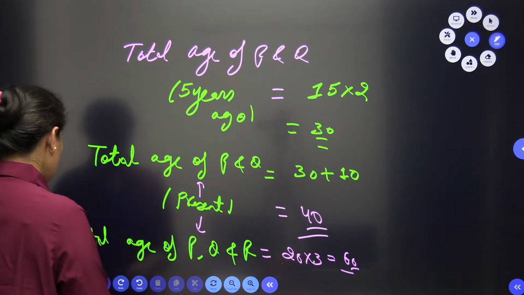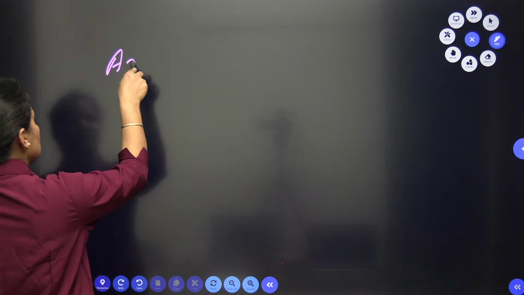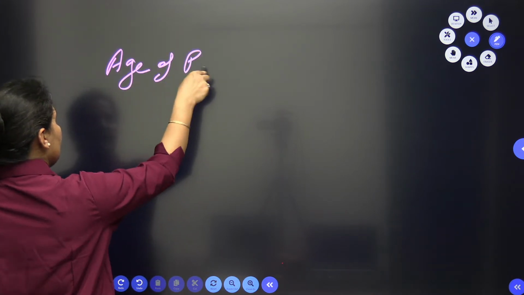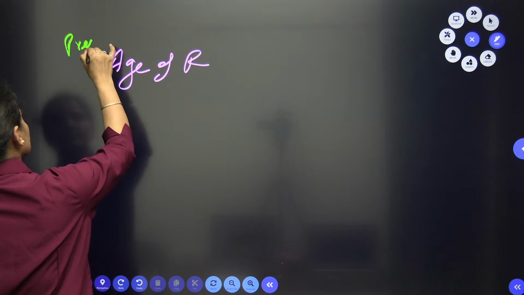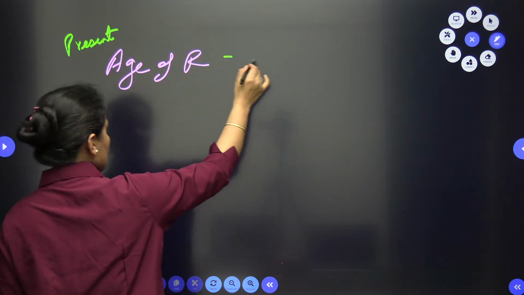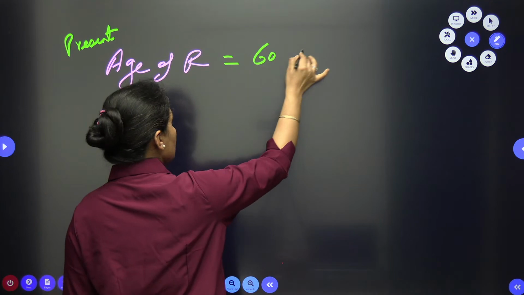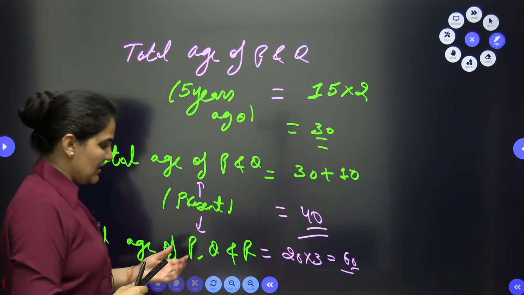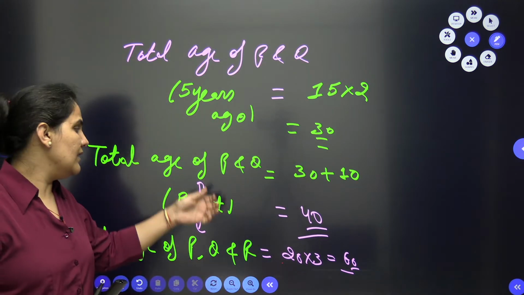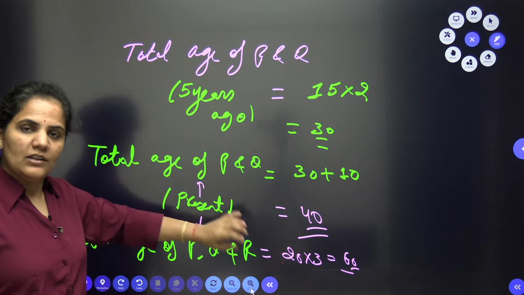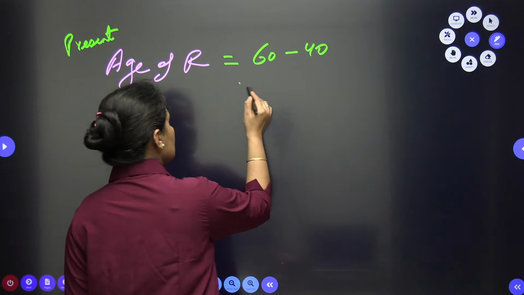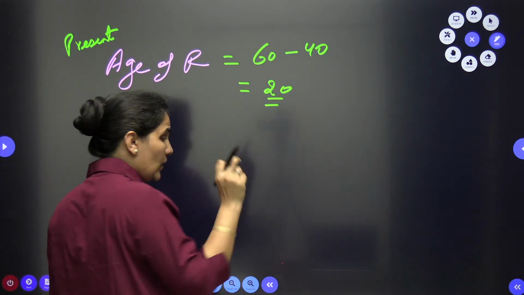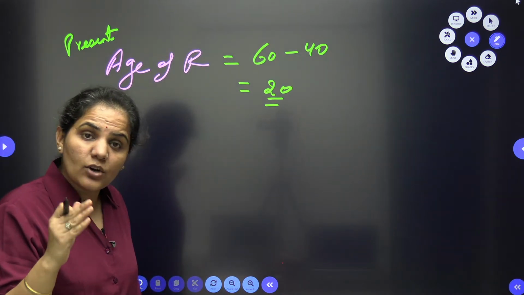From 60 minus 40 I can get the present age of R. Because here we are having P, Q and R, and here we are having P and Q only. So when I subtract this from this, my result will surely be 60 minus 40, 20. So 20 years is the present age of R.